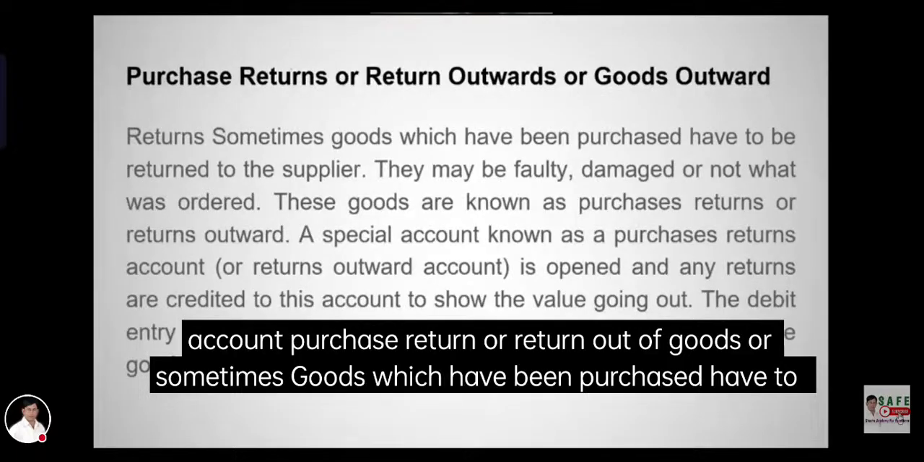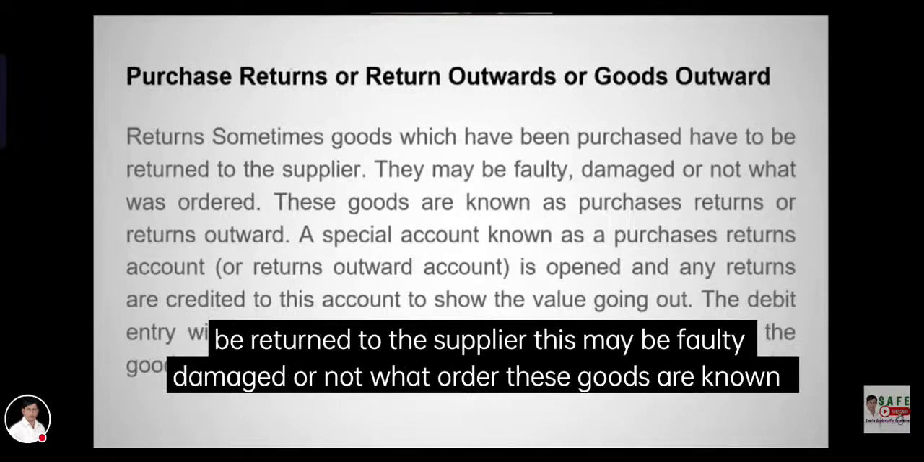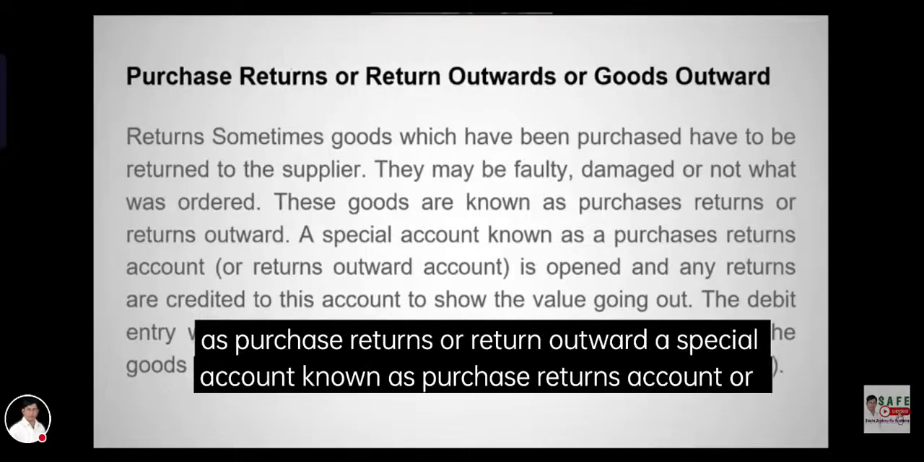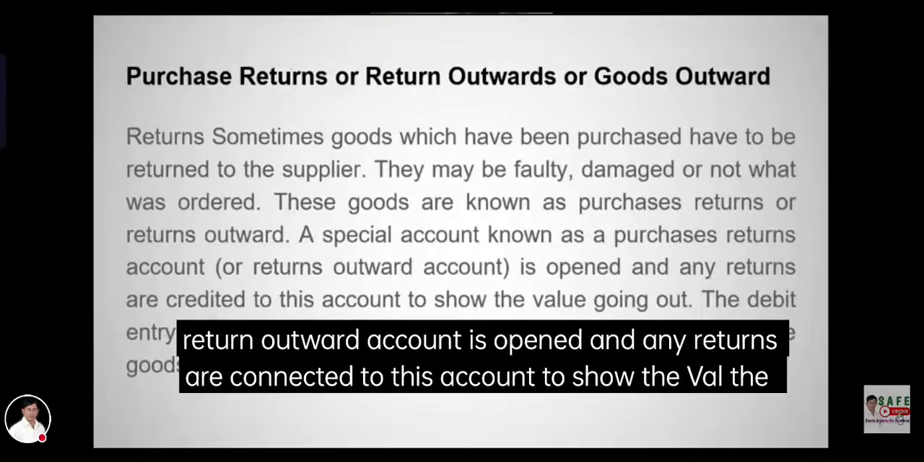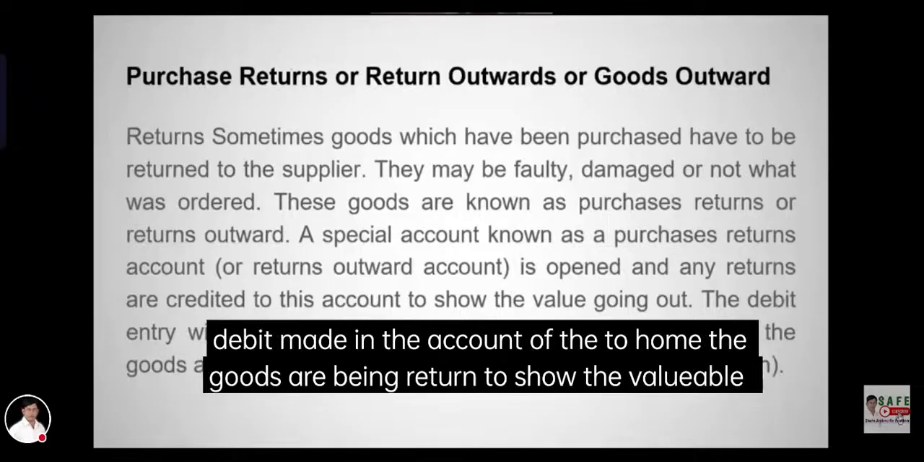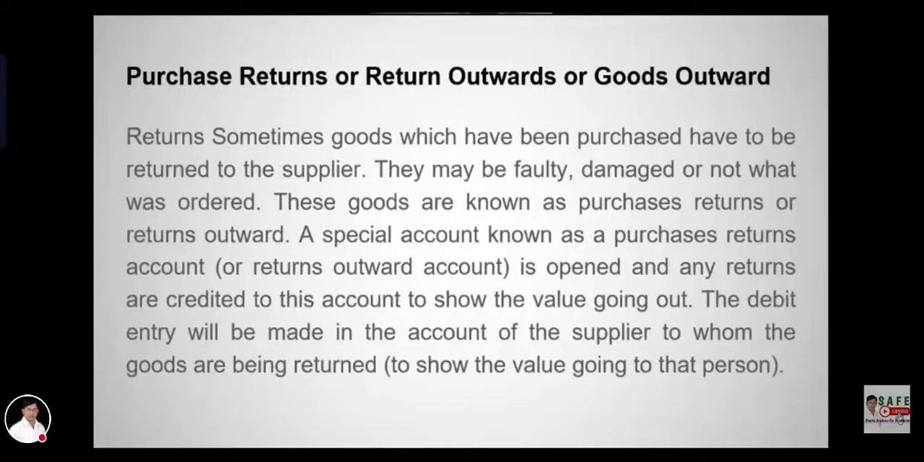Purchase returns or returns outward of goods. Sometimes goods which have been purchased have to be returned to the supplier. They may be faulty, damaged, or not what was ordered. These goods are known as purchase returns or returns outward. A special account known as the purchase returns account or returns outward account is opened, and any returns are credited to this account to show the value going outward. The debit entry will be made in the account of the supplier to whom the goods are being returned, to show the value going into that person.